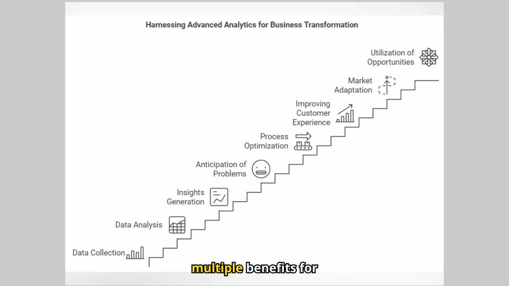Advanced analytics offers multiple benefits for companies, including agility to respond to market changes. Companies can adjust their strategies quickly based on accurate insights. Cost reduction and efficiency improvement. By optimizing internal processes, operating costs can be reduced, as Procter & Gamble has done with its prescriptive analytics models. Risk mitigation. HSBC uses advanced analytics models to assess credit risk, which has improved the accuracy of its assessments and reduced delinquency rates. These examples demonstrate how advanced analytics enables companies to make informed decisions and take advantage of emerging